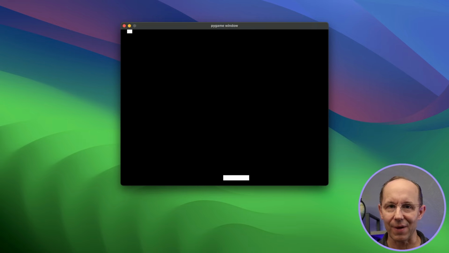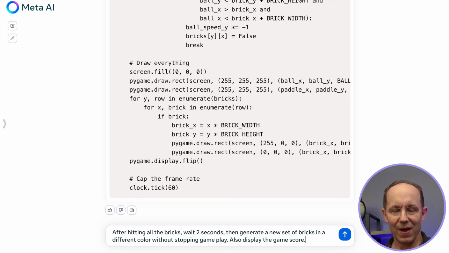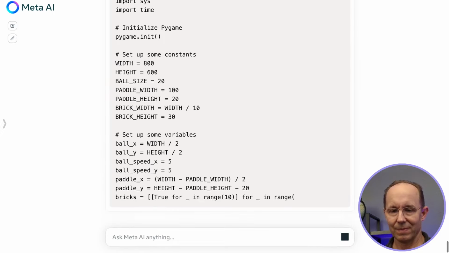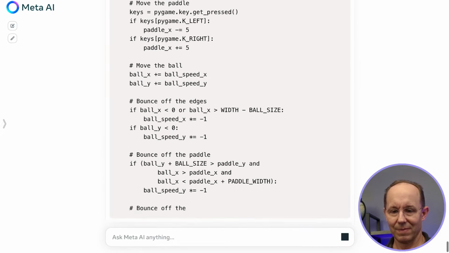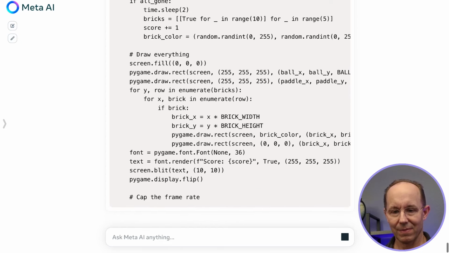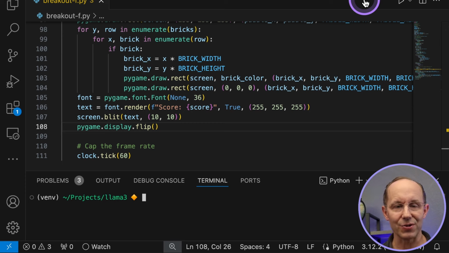It doesn't draw another rack yet, and it's still not keeping score. Let's see if we can add that functionality. Okay, now I've asked it to, after hitting all the bricks, wait 2 seconds, then generate a new set of bricks in a different color without stopping gameplay, and also display the game score. Okay, giving it another try.